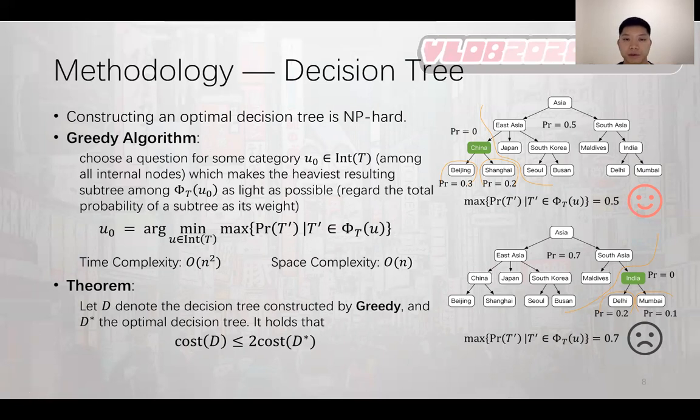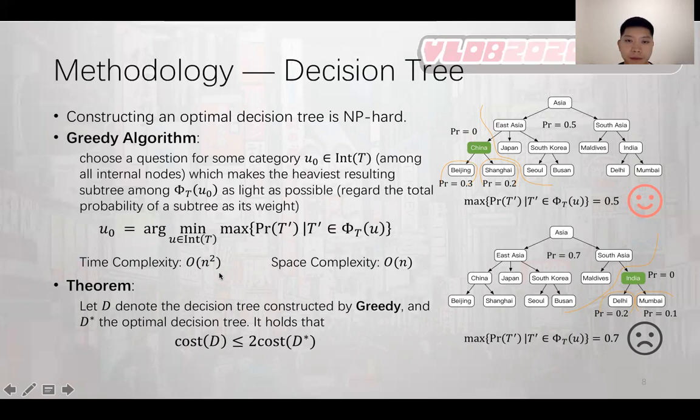This greedy strategy is a crucial contribution of our work, which brings large cost savings. Look at the example on the right side. The upper one has the max probability of 0.5, while the lower has 0.7. Thus, we'd prefer to choose node China as the question node, rather than node India.